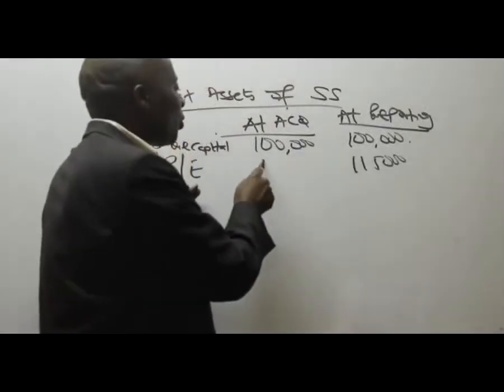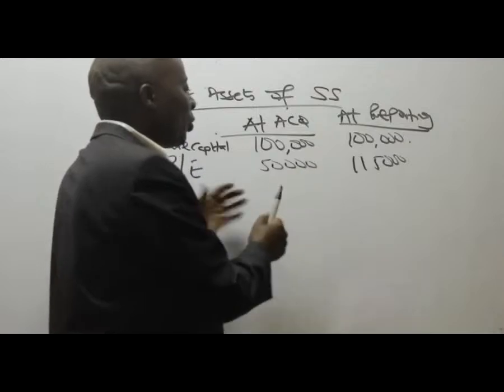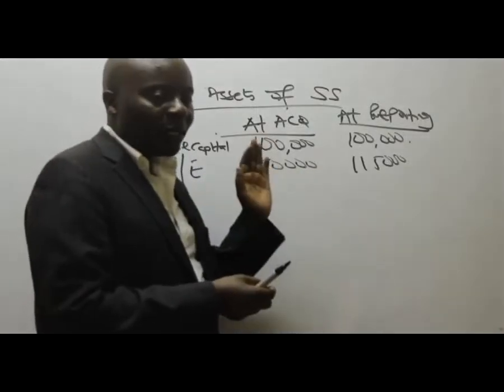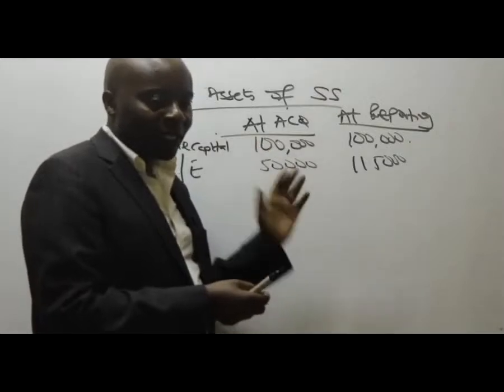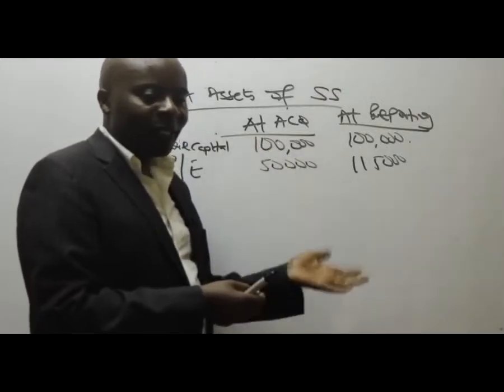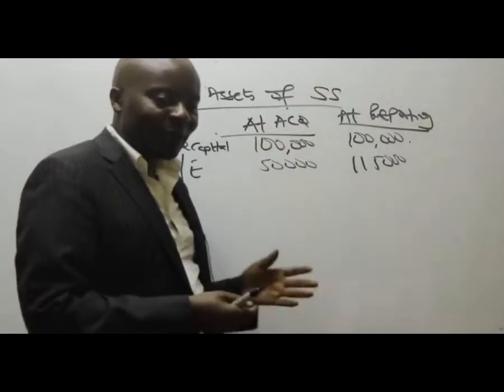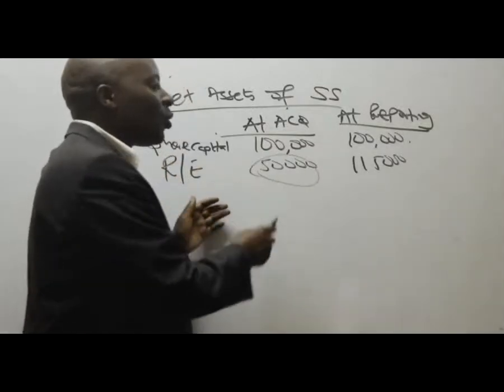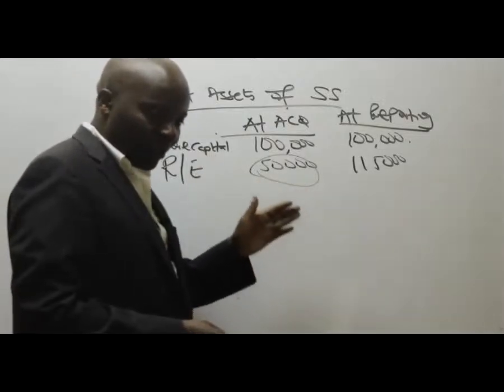50,000. So for those of you who are used to the T accounts of doing group consolidation, T accounts ni marufuku na KASNEB. Hakuna mambo ya T accounts, cost of control iliisha kitambo. But for those of you who like that approach, this is what you guys call the pre-acquisition.